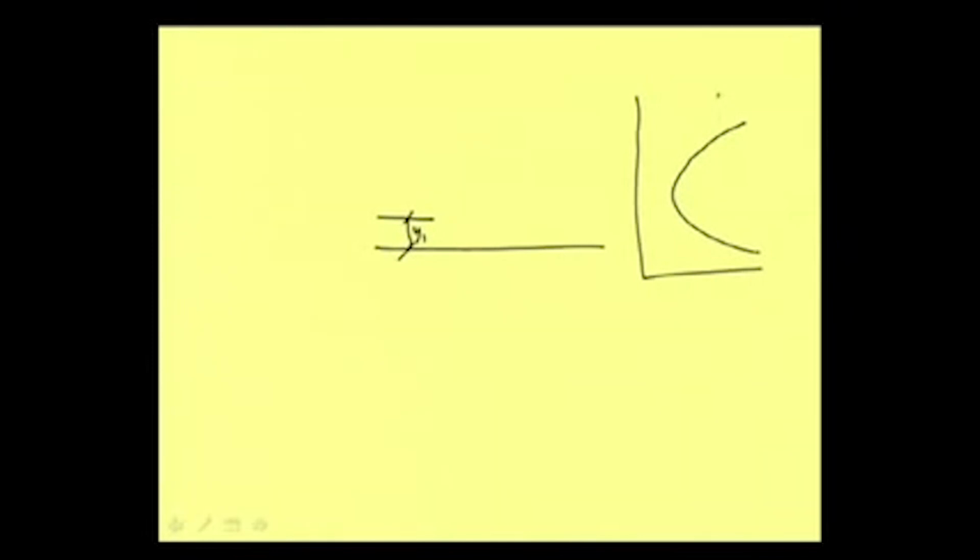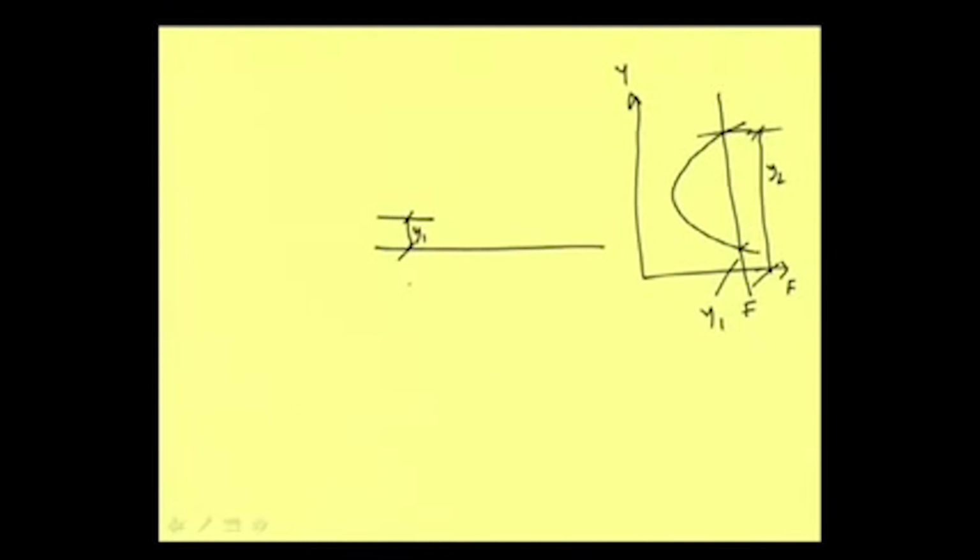This is the specific force diagram, and this is y1. This is y2. On this side we have the specific force F, and on this side we are putting the depth y. Sequent depths means this y1 and y2.